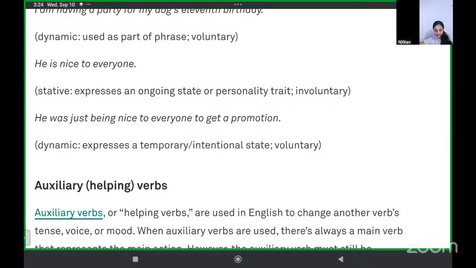Ma'am, for "he is nice to everyone," the verb is "is." Yes, Cedric. The verb is "is."